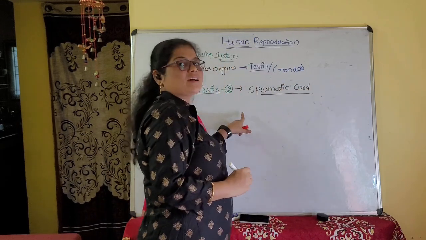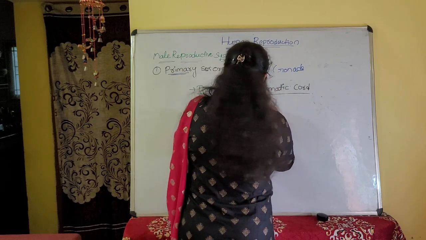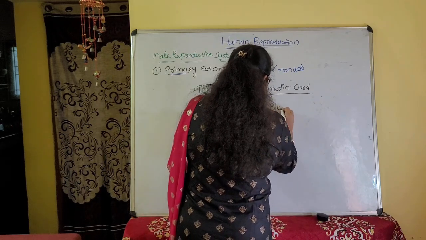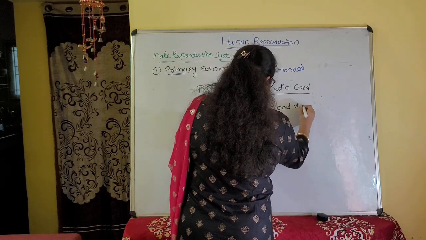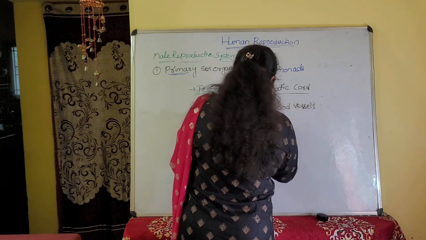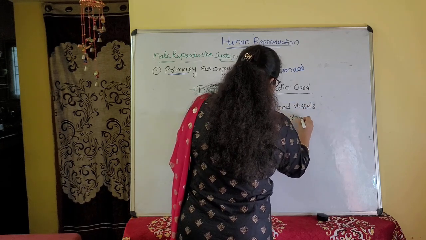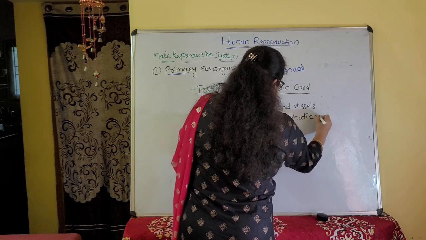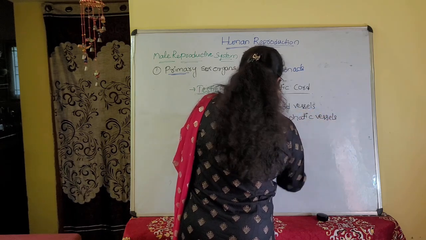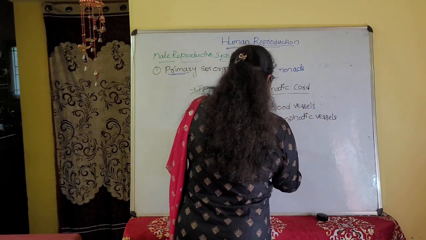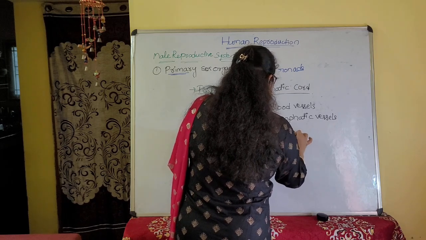What is present in the spermatic cord? Blood vessels are present, lymphatic vessels are present, and the vas deferens is present.